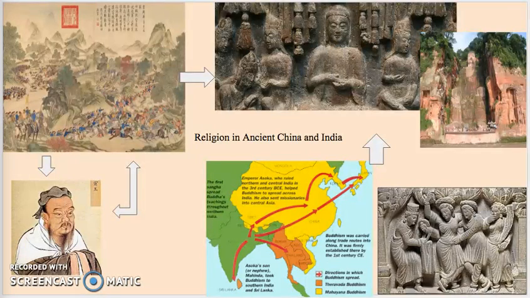Religion in ancient China was never a large focus or aspect of life for Chinese people. However, beginning in the Zhou dynasty, Confucianism became popular. Confucianism is less of a religion and more so a philosophy created around a Chinese scholar in a time of moral decay in China. Confucianism provided an outlet for Chinese society to move away from the war-ridden, poor society and return to traditions. Religion in India was rather different.